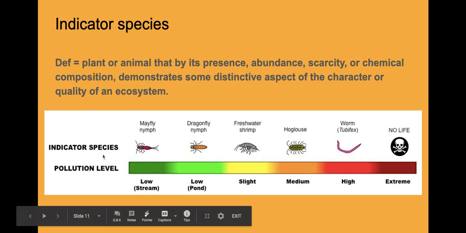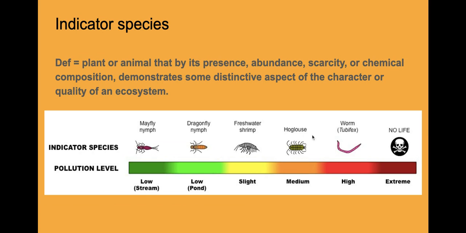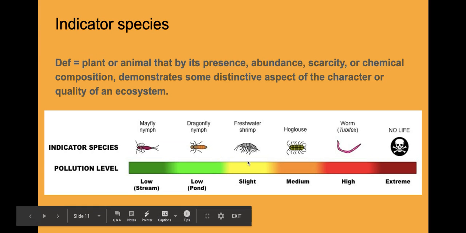So for example, if I'm talking about pollution level, I will have on that biome specific animals that by their presence will tell me the level of pollution. If there is a high level of pollution, I'm going to find more worms than, let's say, mayfly nymphs.